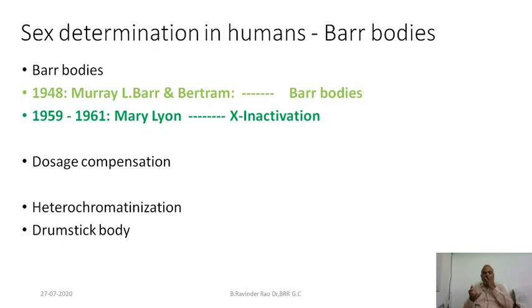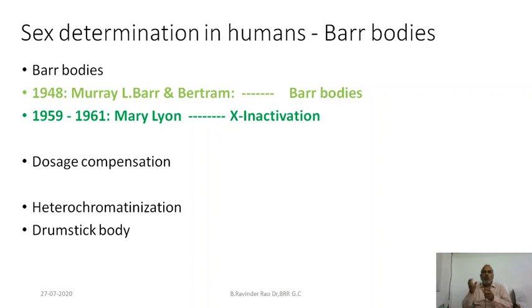If two cells are given, how are you going to determine the sex of the cells without properly observing the chromosomes? It is very easy. Murray L. Barr and Bertram, Keith Moore and others found that the female cell has a stained structure, called the Barr body. Whenever a Barr body is present, there is more than one X chromosome.